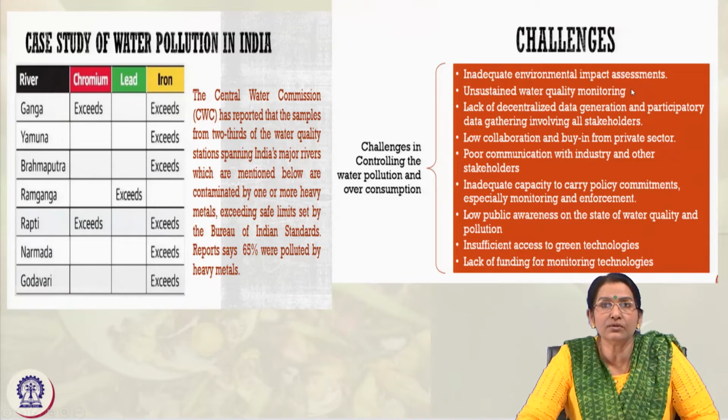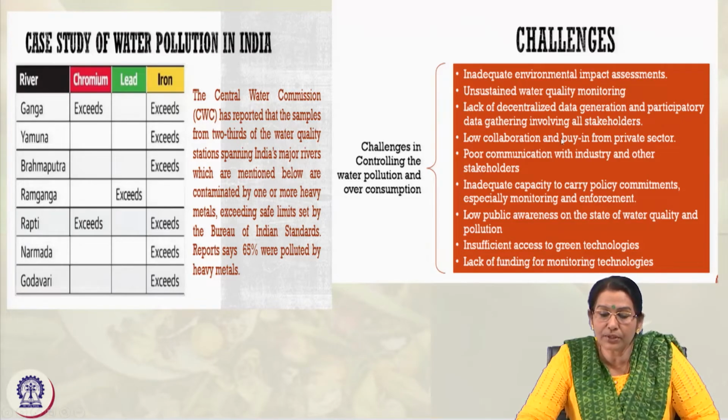Gradually we are increasingly using technology for that, but we do not have a sufficient mechanism to monitor and evaluate it. Similarly, lack of decentralized data generation and participatory data gathering. We do not have sufficient collective data gathered from all the stakeholders and interpreted to get predictions and assumptions for water usage.